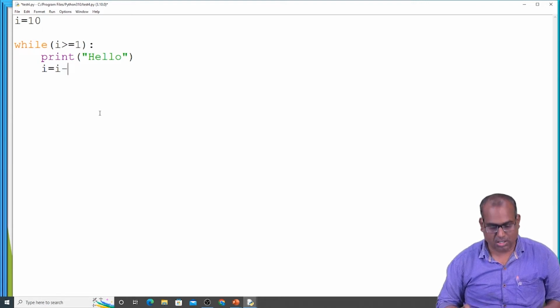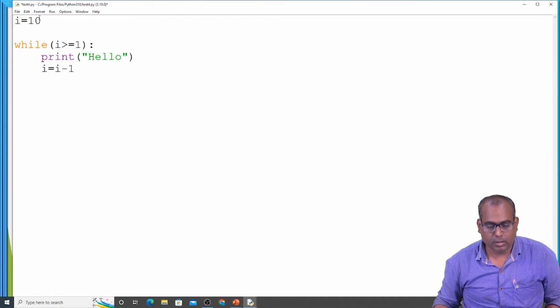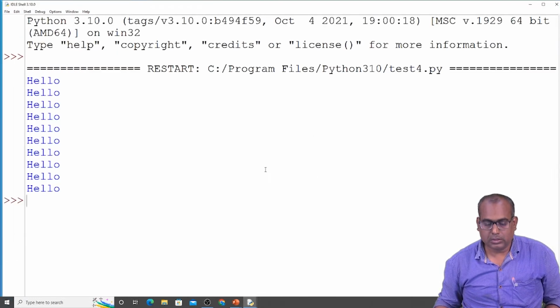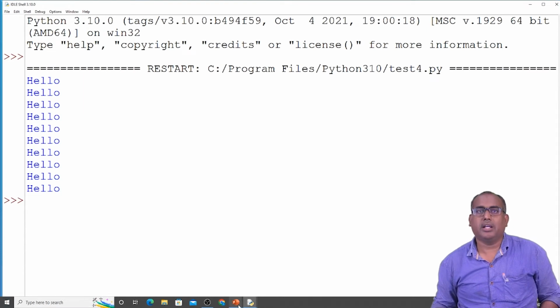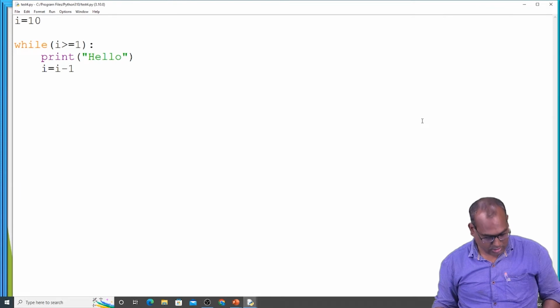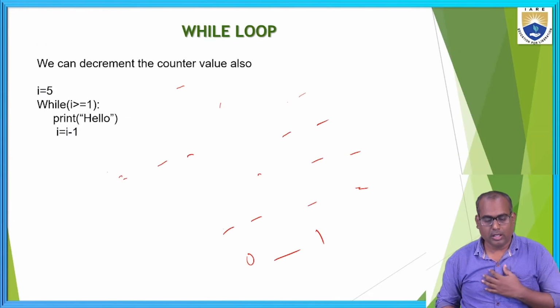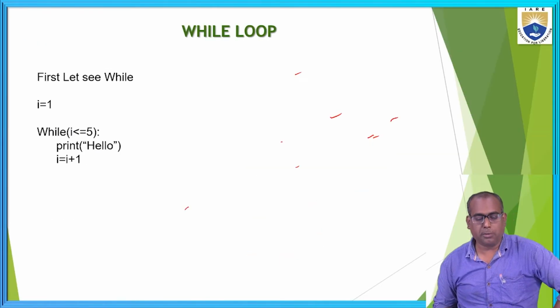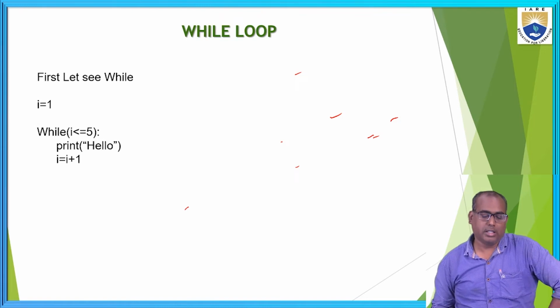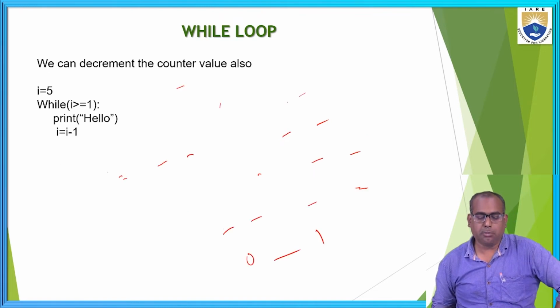I is equal to I minus 1. I am able to print hello with the help of a loop by decrementing the counter variable. Here I am incrementing the counter variable, and here I am decrementing it.